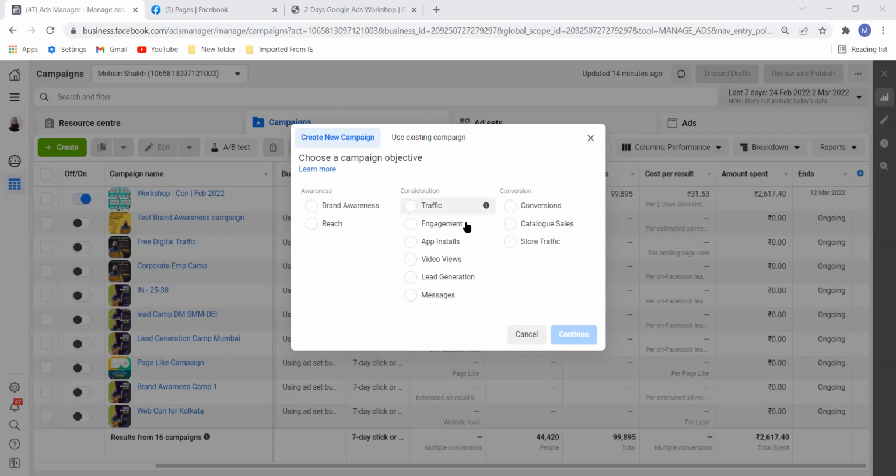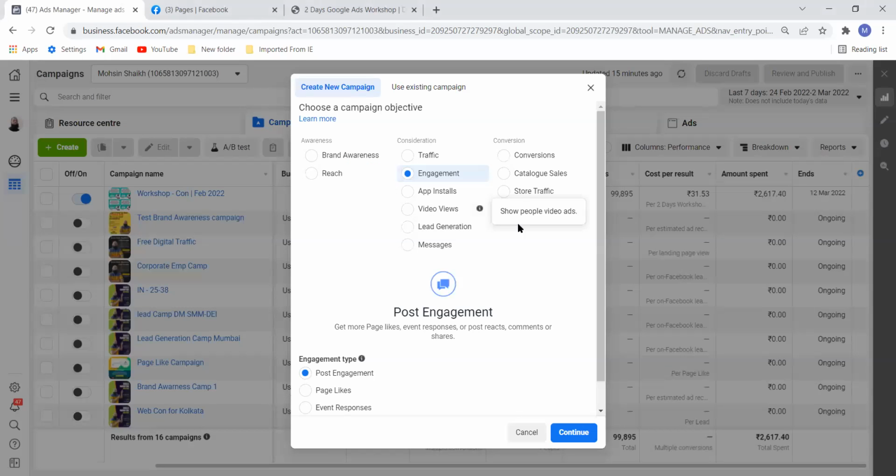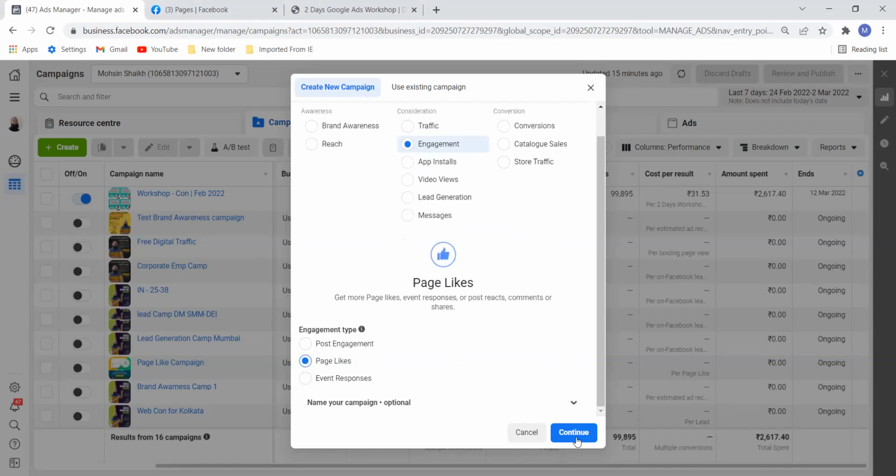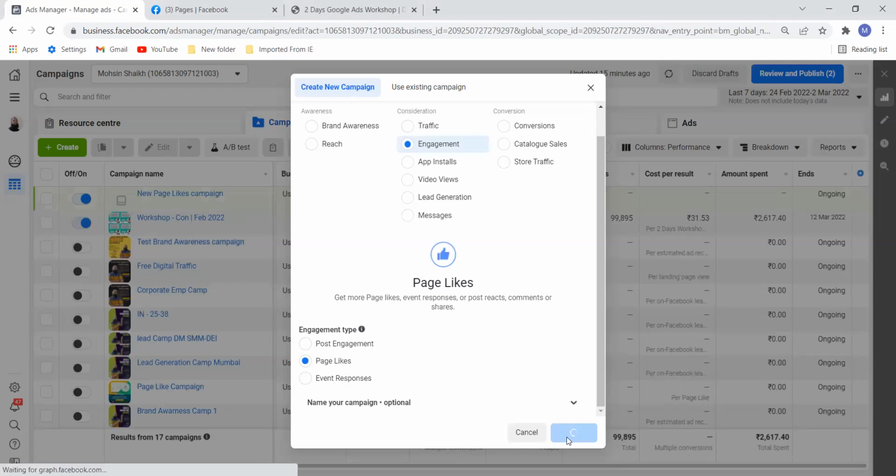So first we will build the required campaign, which is Facebook likes and followers. Why? Because if people are liking and following us, then we can do remarketing and retargeting to them. So first I am going to engagement. See here: post engagement, page likes and event responses. I will go in page likes, and then we will continue. Now I will explain each and every setting.